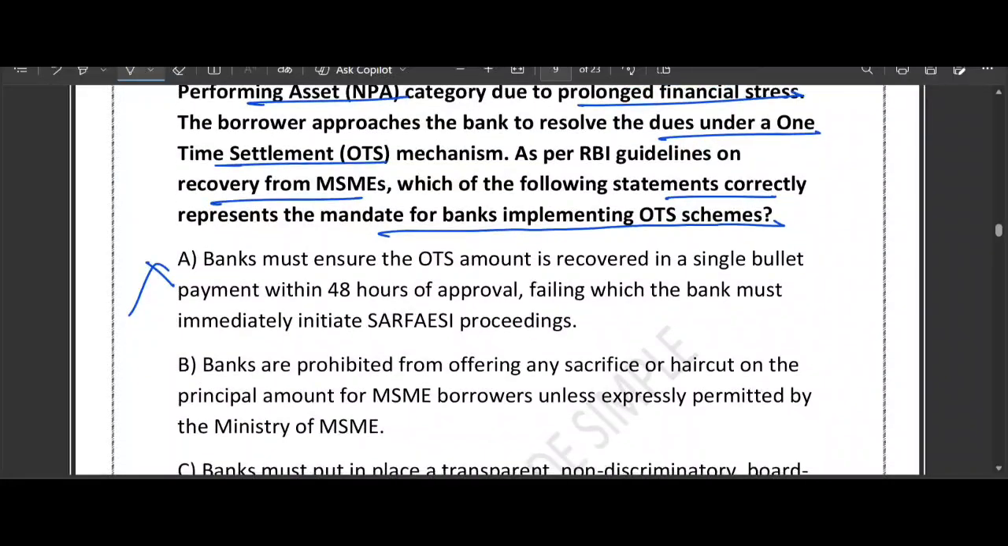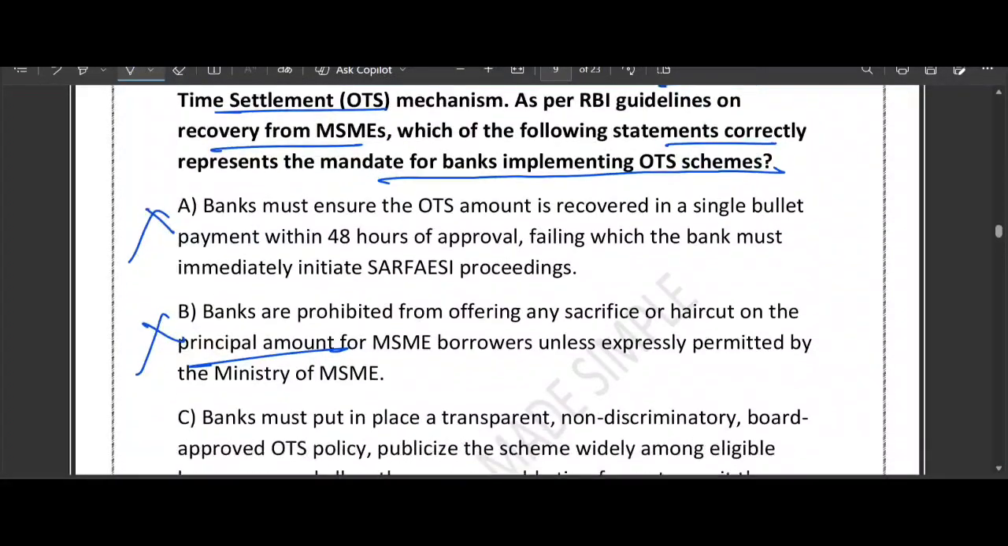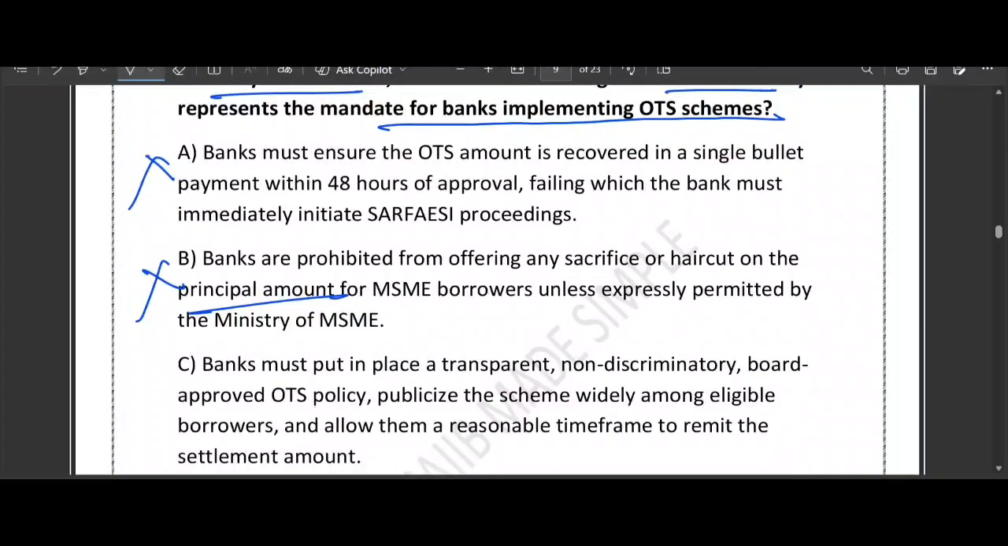What about B? The principal sacrifice? No. In an OTS, the bank won't get everything back. They are allowed to sacrifice some of the principal or interest to close the file and save on legal cost. Right? So yes, they have to sacrifice a little bit. Option B is telling they don't have to sacrifice anything. No, that's wrong. What about C? Yes, I think C is the correct one.